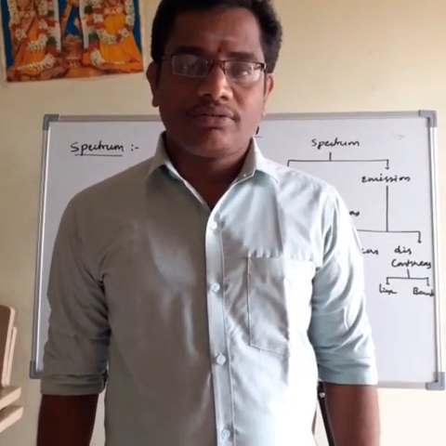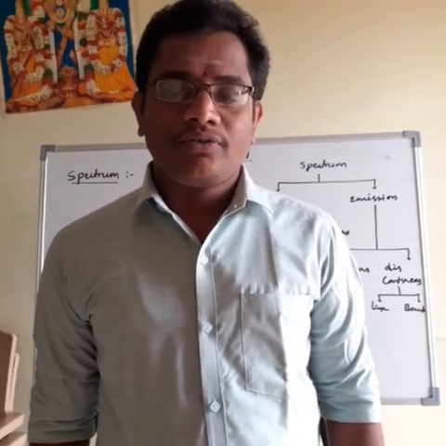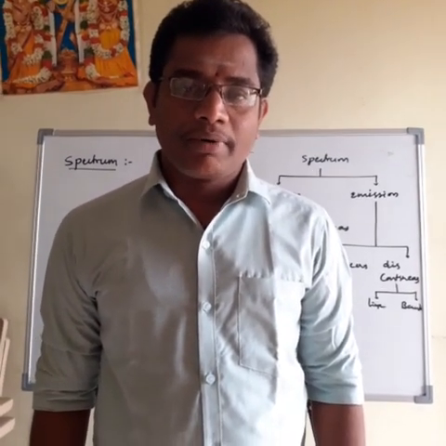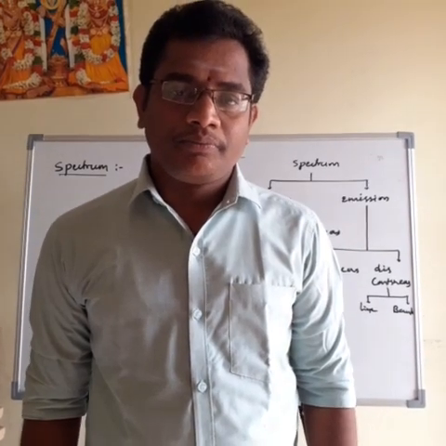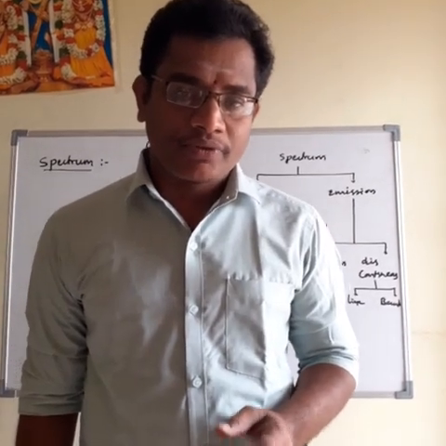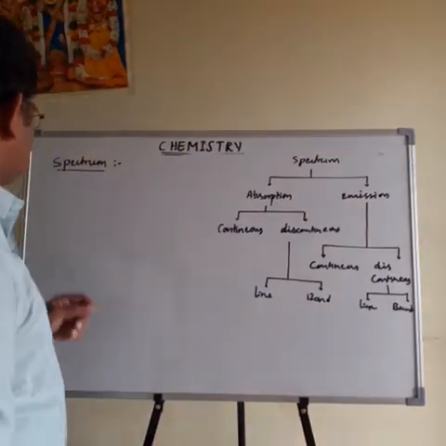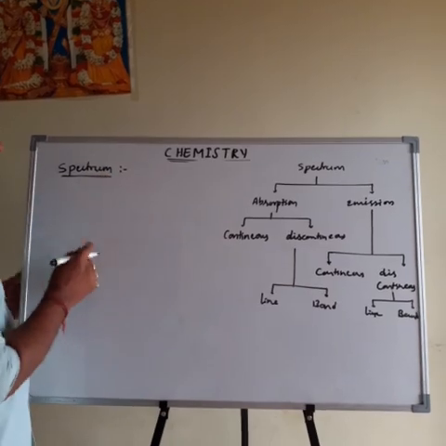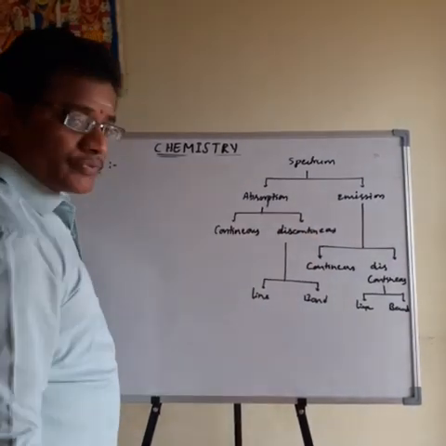Good morning, students. Last class we completed the photoelectric effect and Planck's quantum theory problems. Today I will explain what a spectrum is and what types are involved in the spectrum. See the concept. Here, this is the flow chart of the spectrum.